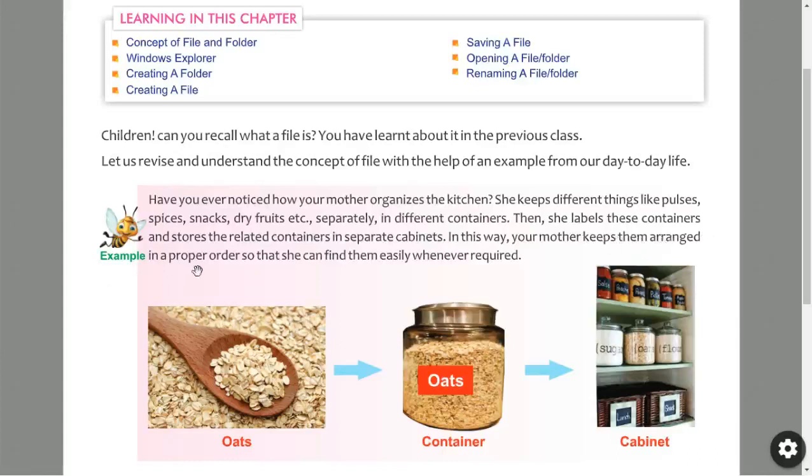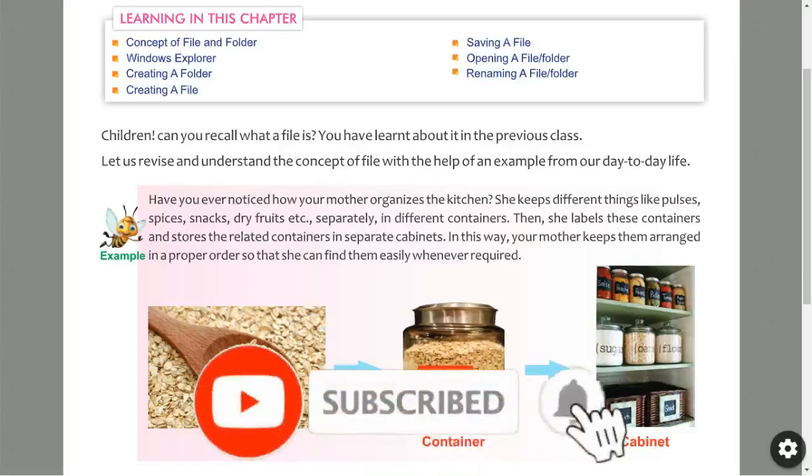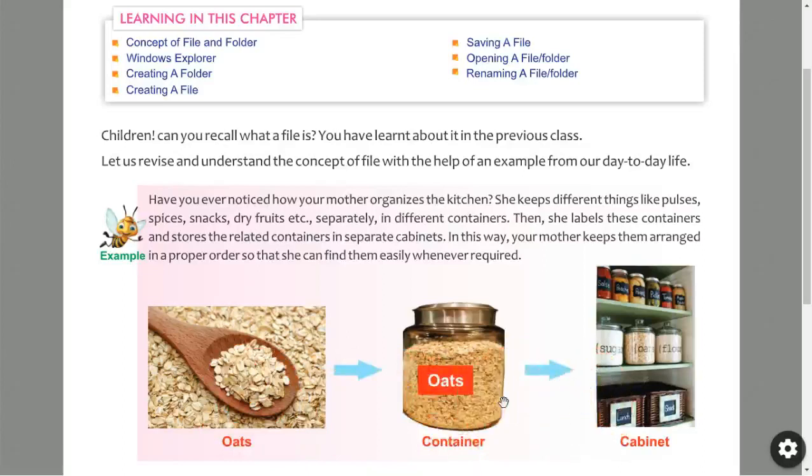Then she labels these containers and stores the related containers in separate cabinets. After keeping this, some people label it, some people write it with a marker, some people will not label also. By looking at that container, they understand what it contains. Some people label, some people keep it as it is. In this way, your mother keeps them arranged in proper order so that she can find them easily whenever required.